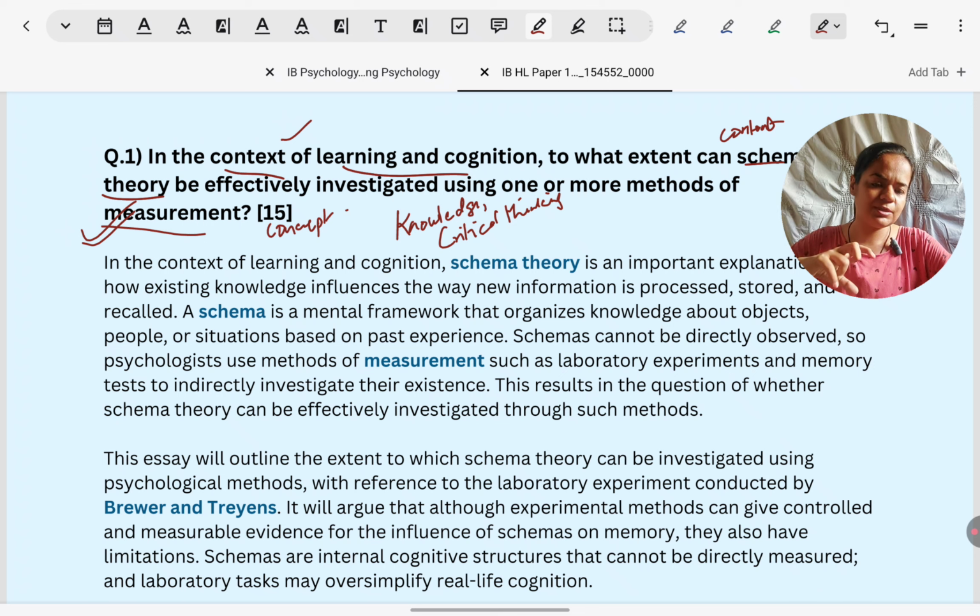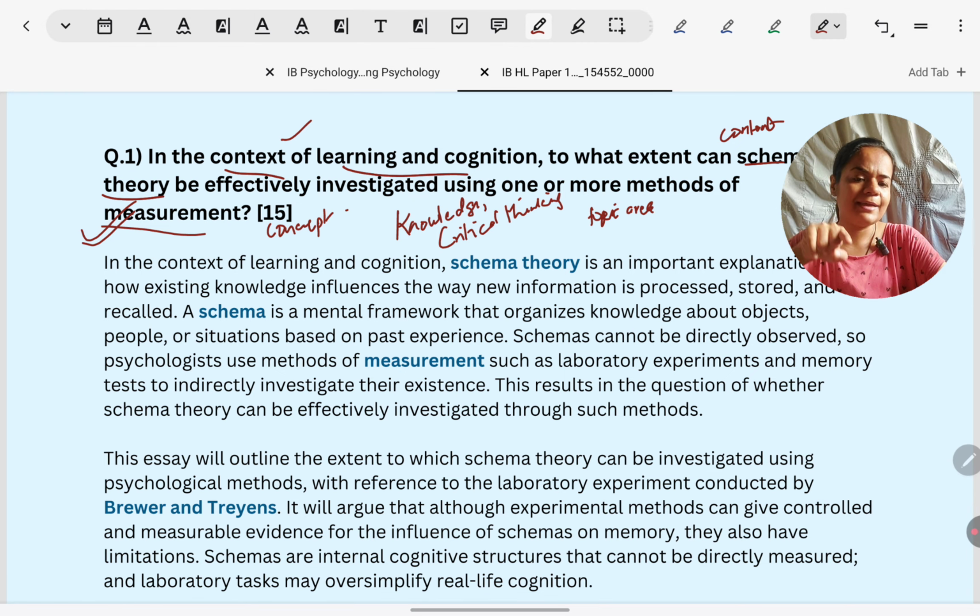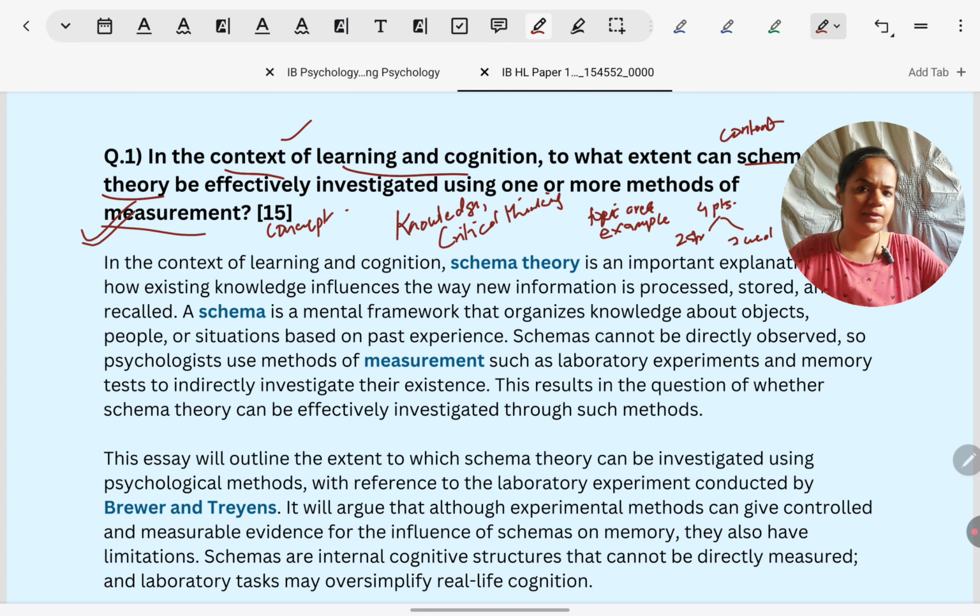Now, to fine tune the structure more broadly, we saw it's knowledge and critical thinking. Within knowledge, the content topic area that you have to cover, and after that an example, which I would say should be a research study in the area. Under critical thinking, what do you need? 4 points, preferably two strengths, two weaknesses of the concept that has been given. If instead of measurement, say it was responsibility or bias or any other, same way, two strengths, two weaknesses.